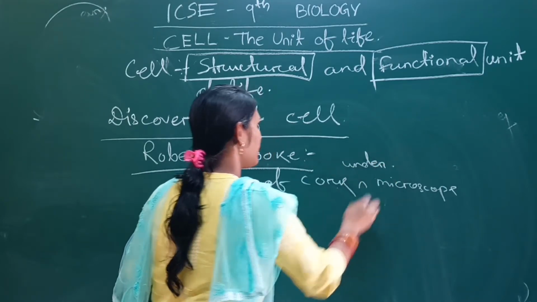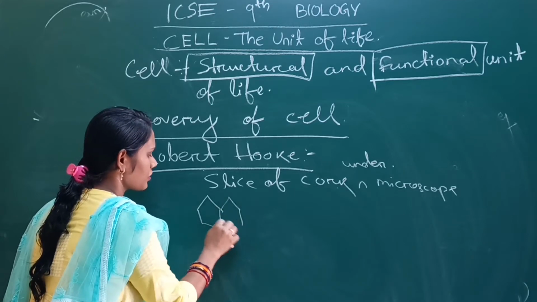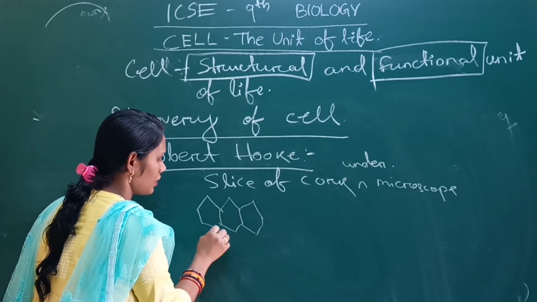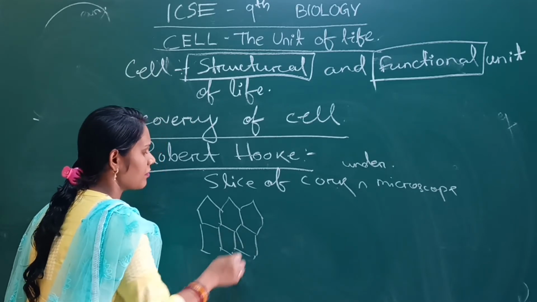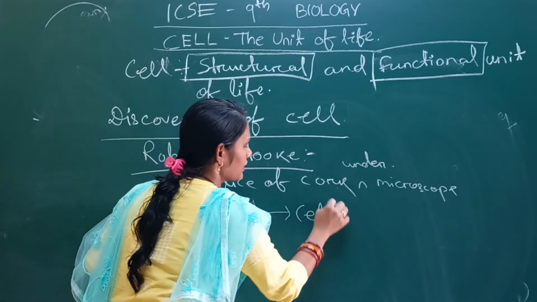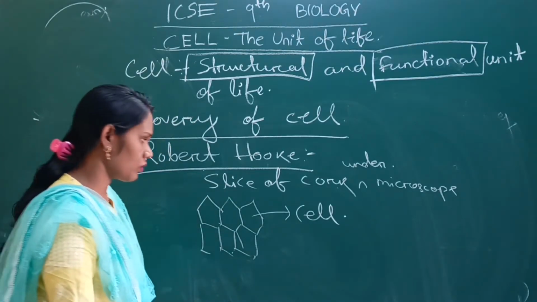Then what he observed? He observed that there are small box-like structures associated with each other. These are building block-like structures, and he named that box as cell. So that's why Robert Hooke is called the father of cytology.